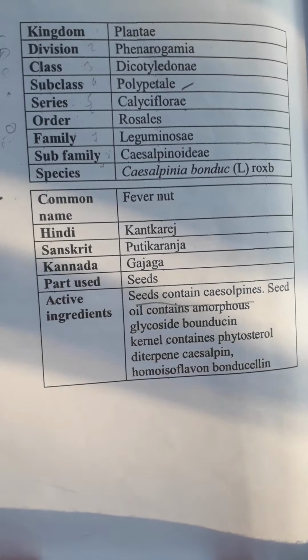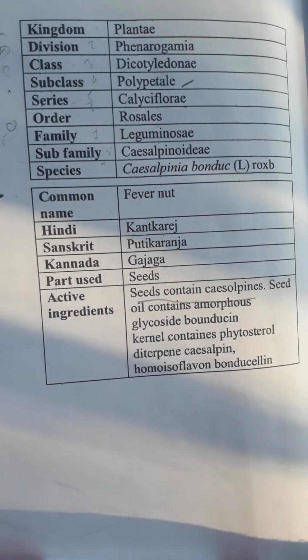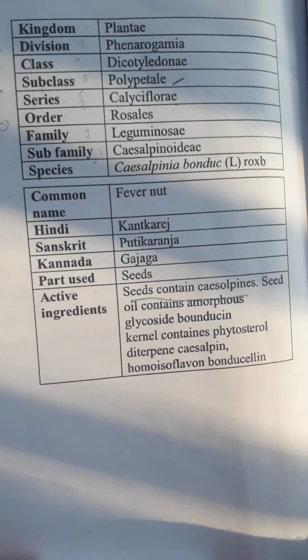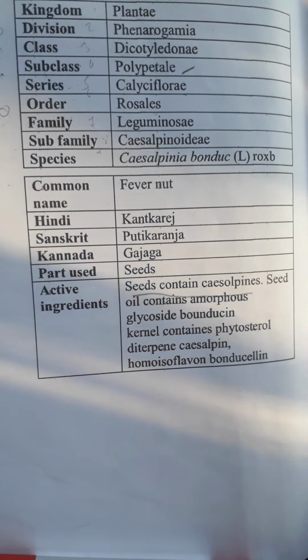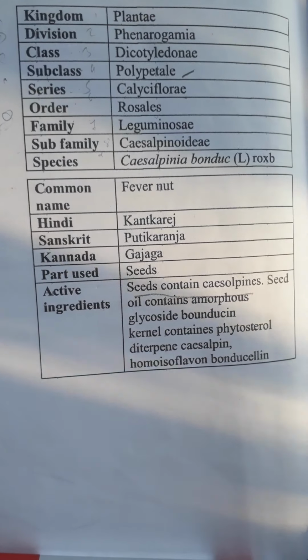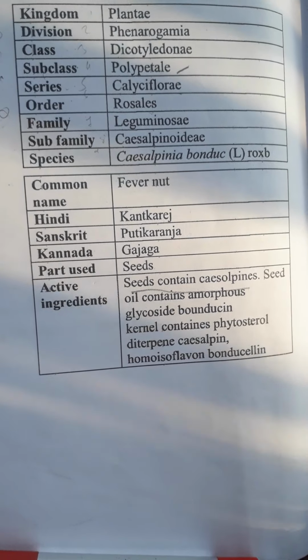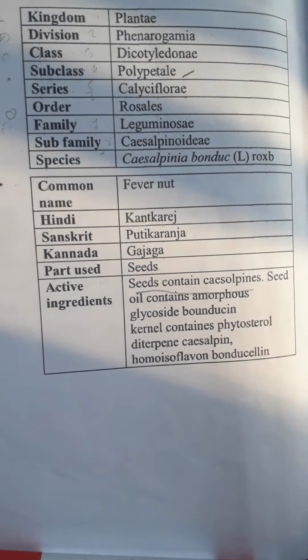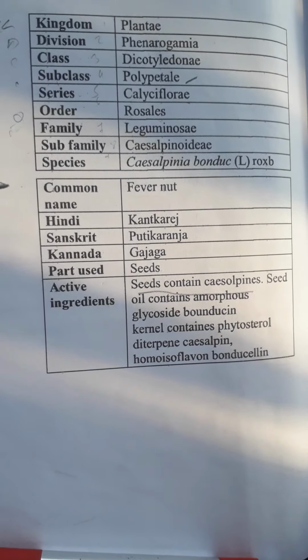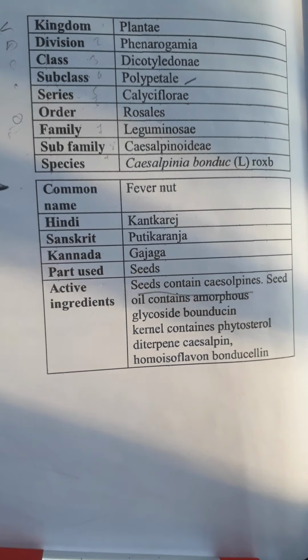Seeds normally contain proteins, whereas the seed oil contains amorphous glycoside bonducin, and the kernel contains a phytosterol, diterpene, caesalpin, homoisoflavone bonducellin. Okay.